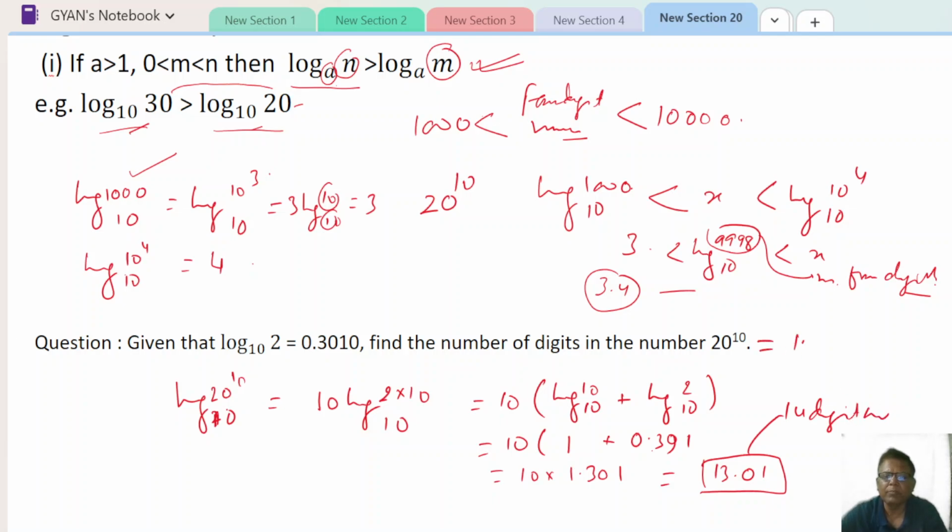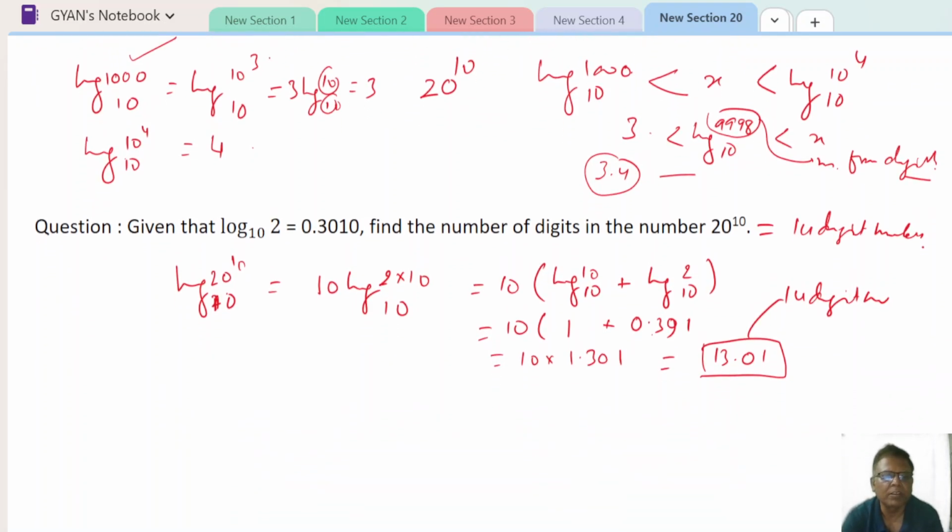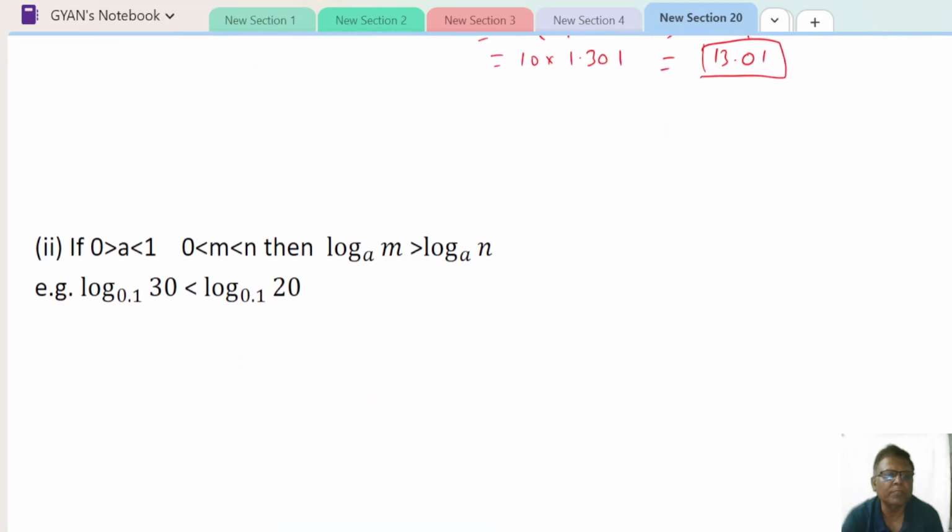So this will be a 14 digit number. So this is the application of logarithm. Now we'll solve so many questions.